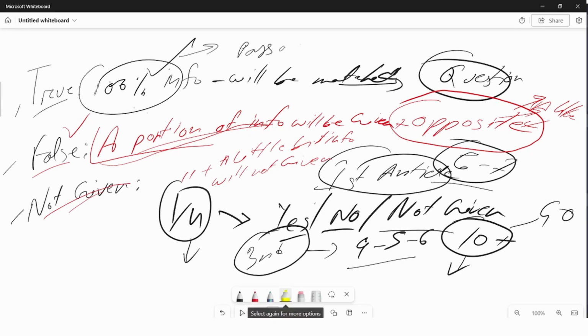First of all, for true, 100% of the info you will find in the passage. For false, you'll always find a portion of info in the passage as it is, but a little bit of info will be given opposite. For not given, a portion of info will be given there, but a little bit of info will not be given. Okay, so that's the fundamental. Let's go and do some exercise now.